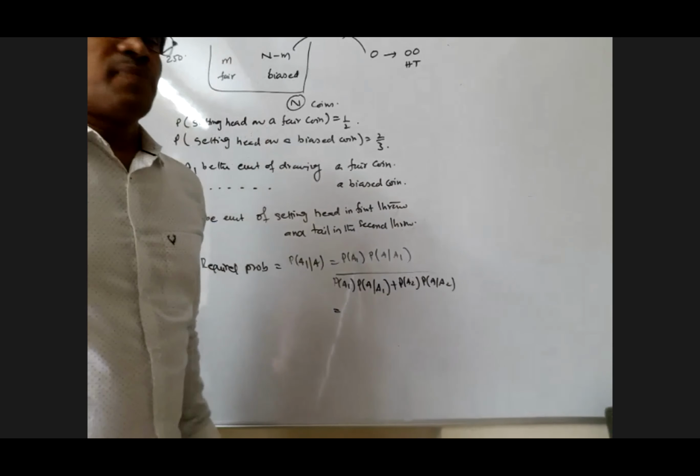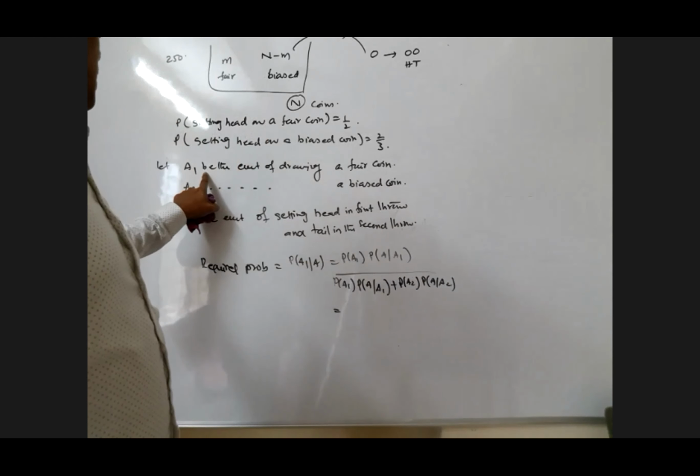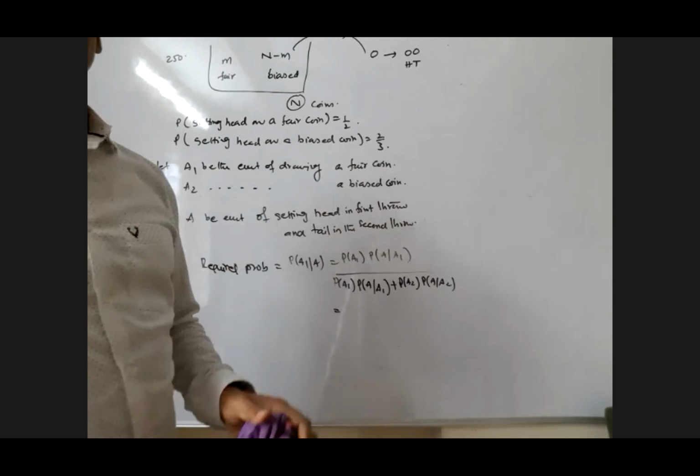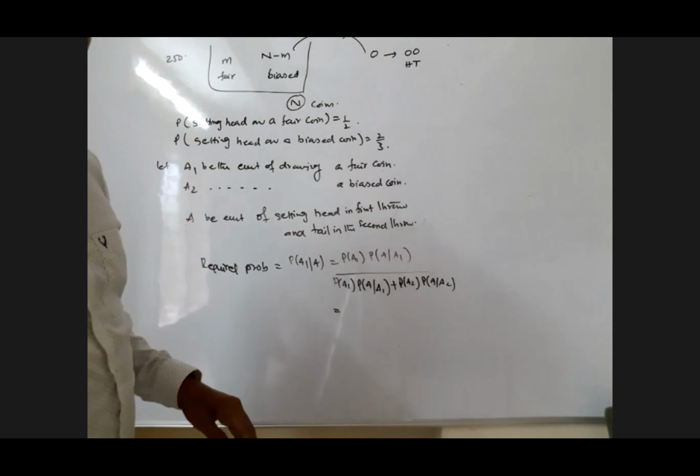Probability of A1. A1 is what, my dear? A1 is the event of drawing a fair coin. What is the probability of drawing a fair coin from this bag? How many fair coins are there? M. Among the M fair coins, any one coin is our favorable event. So the numerator is M, divided by N, the total number of coins, because the denominator is the number of ways of drawing one coin among them without any restriction, so NC1. Probability of A1 is M by N.